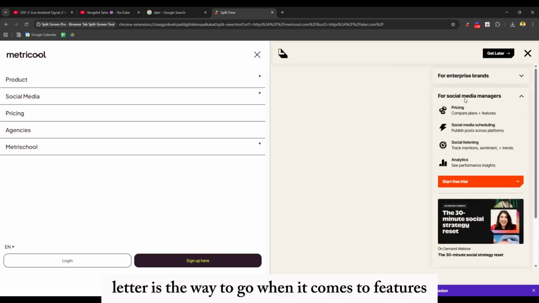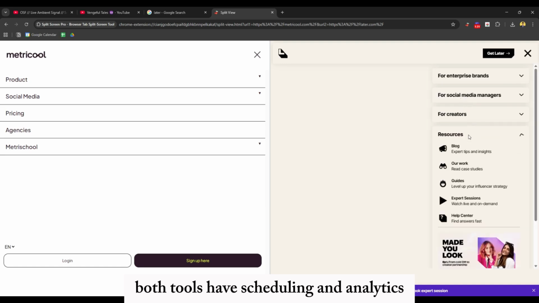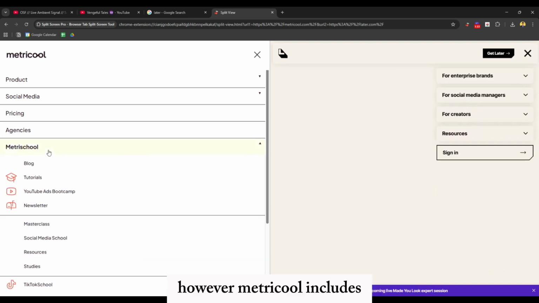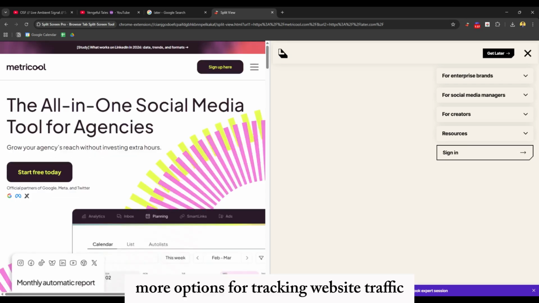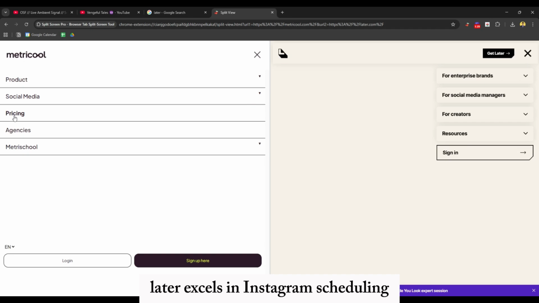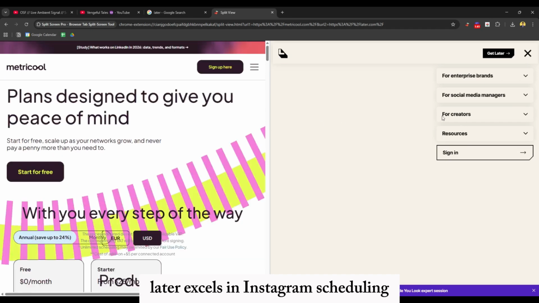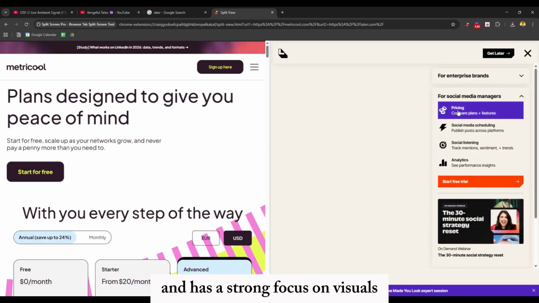When it comes to features, both tools have scheduling and analytics. However, Metricool includes more options for tracking website traffic. Later excels in Instagram scheduling and has a strong focus on visuals.